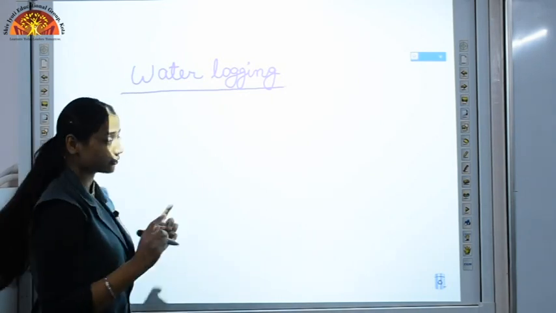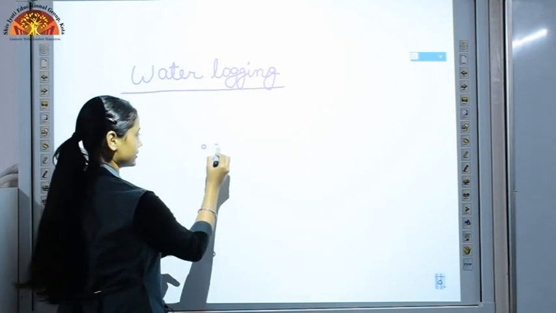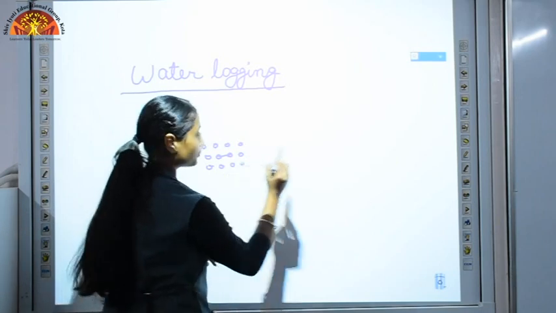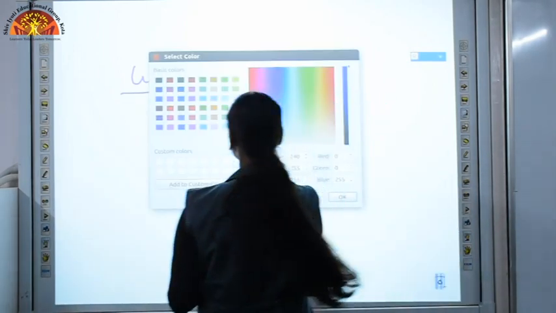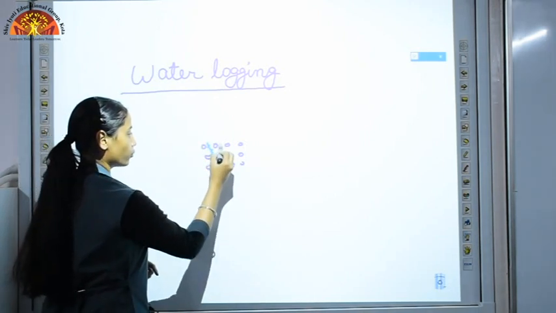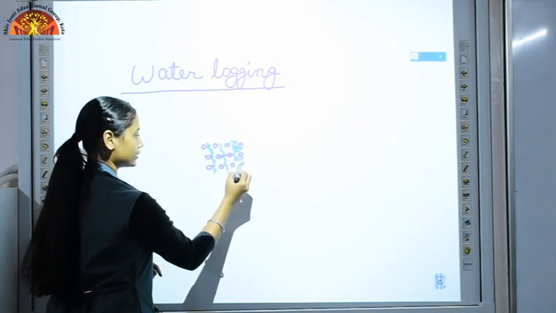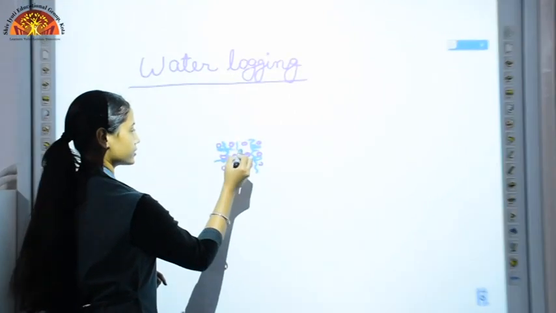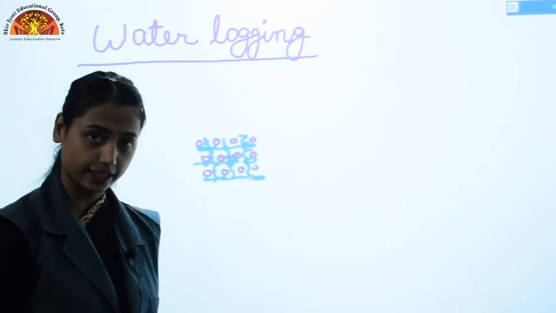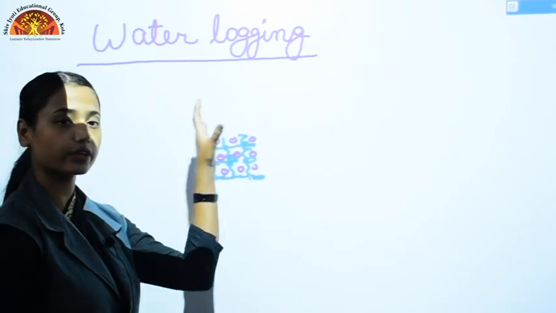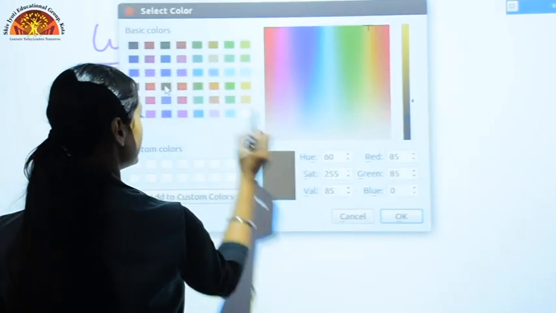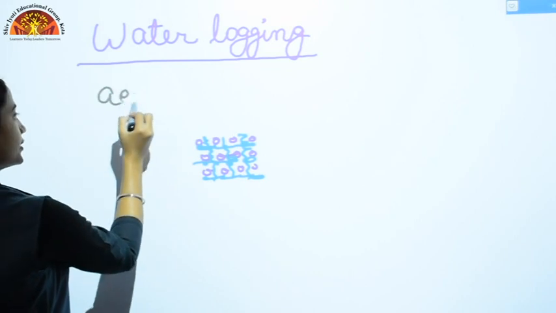Let's say these are soil particles. If we are providing water in excess, then what will happen? These spaces will get filled by water. All the spaces present between soil particles will get filled by water. So there will be no space left for air. So water logging will decrease the aeration.